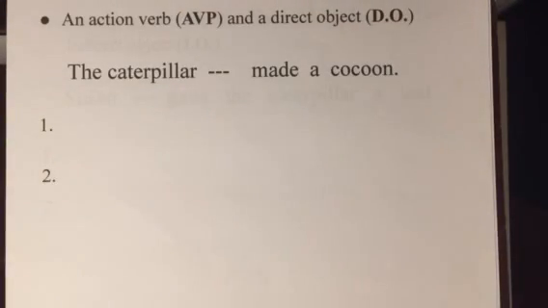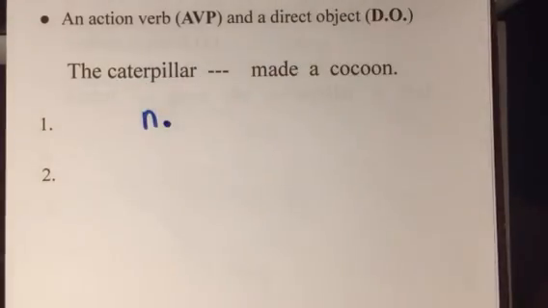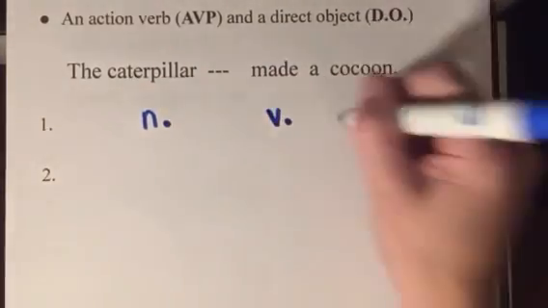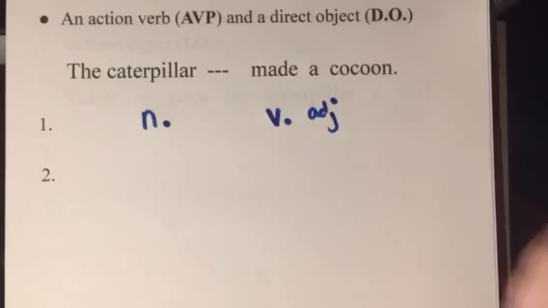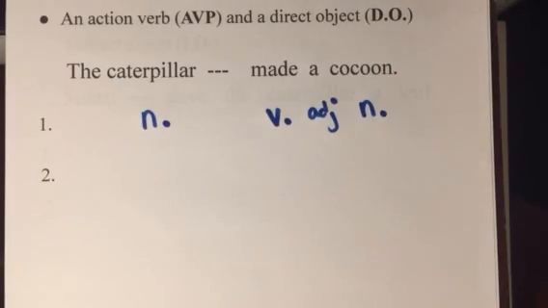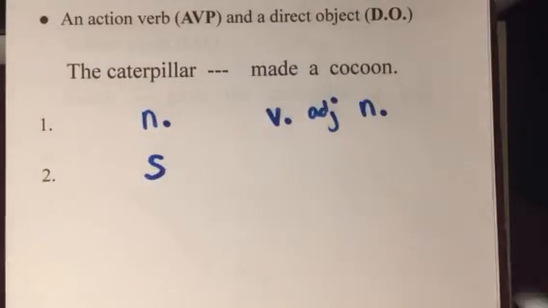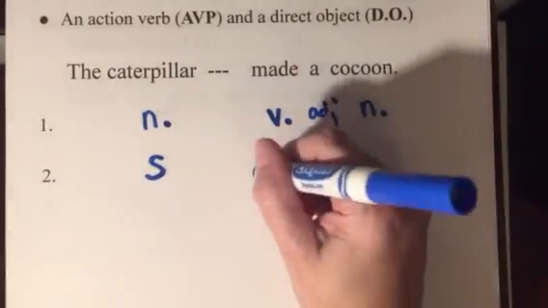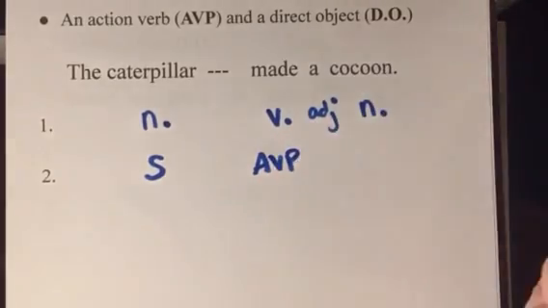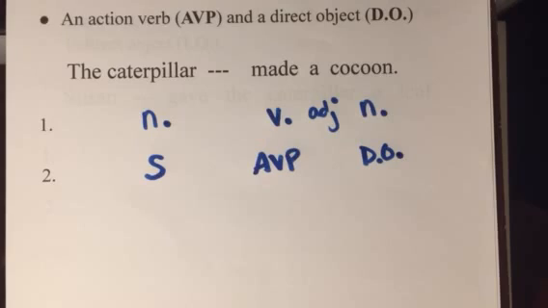Let's take a look at this one. An action verb with a direct object. So here we have the caterpillar made a cocoon. So level 1, caterpillar is a noun, made is a verb, the is an adjective, and cocoon is a noun. So here there's no prepositional phrase. So what are we talking about? Caterpillar is the subject. What kind of a verb? Made. Well, that's definitely an action verb. So AVP. And what did they make? Cocoon. They made the cocoon directly, so that is the direct object.